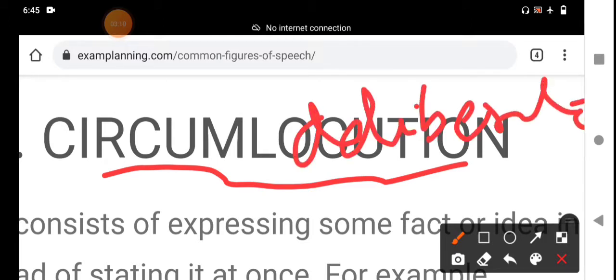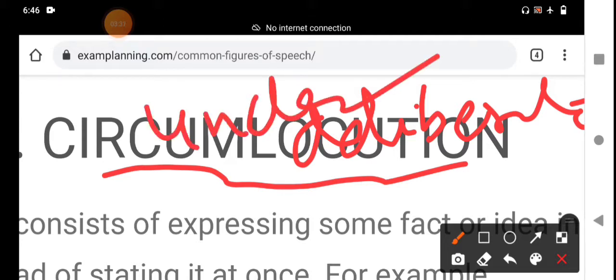Vague means uncertain, undefined or unclear. This is the definition of circumlocution.